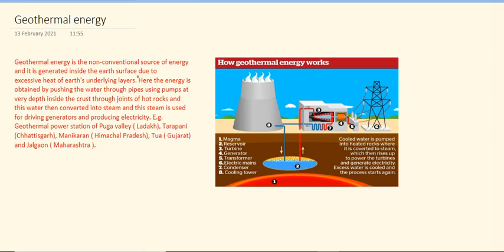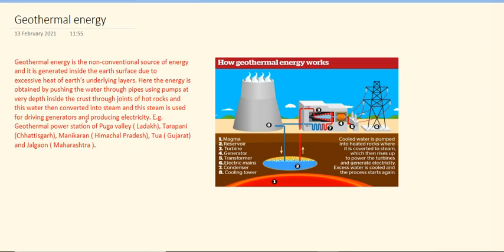Geothermal energy is the non-conventional source of energy, and it is generated inside the Earth's surface due to excessive heat of the Earth's underlying layers. So it's generally caused by the excessive heat of the Earth's underlying layers. Here, the energy is obtained by pushing the water through pipes using pumps at very depth inside the crust through joints or hot rocks. Then this water is converted into steam, and this steam is used for driving generators